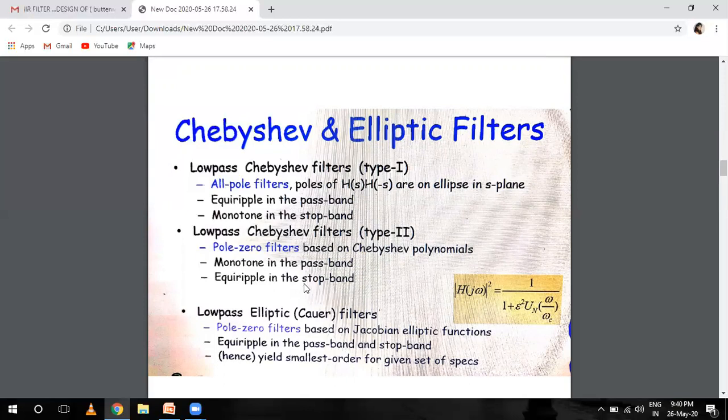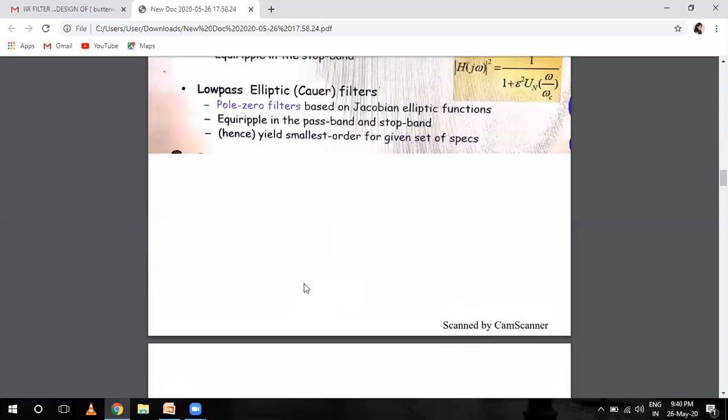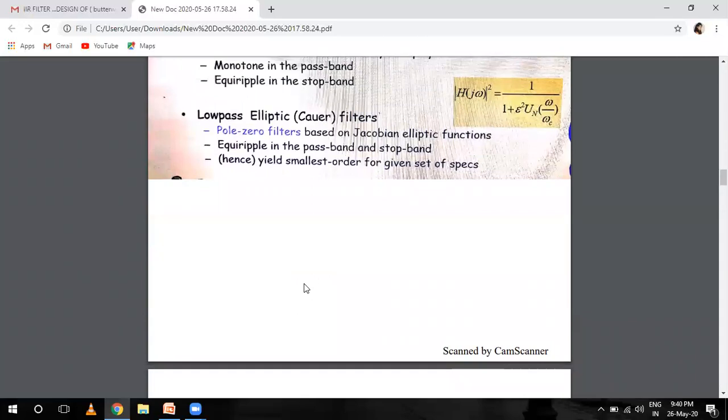So this is all about the Chebyshev. Now come to the elliptical. The low pass elliptical filter is given by the Jacobian elliptical function.